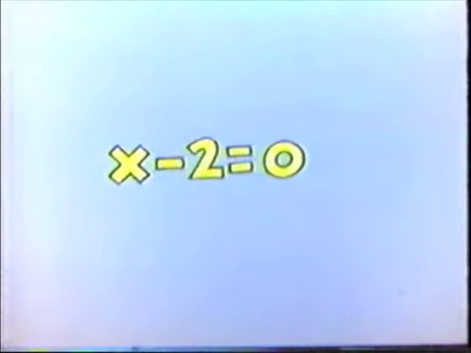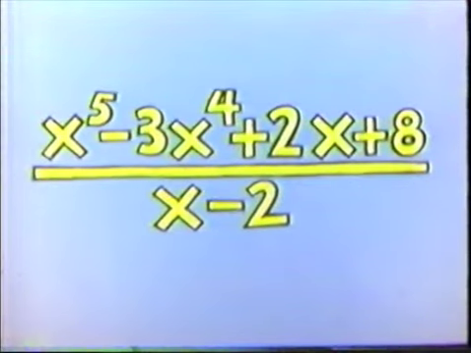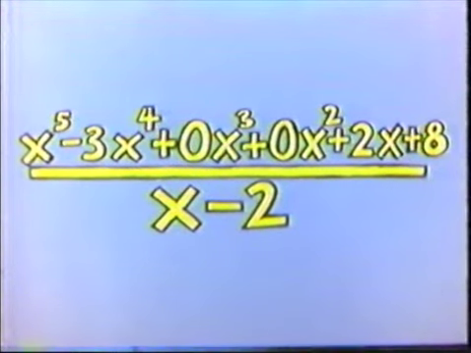Take the divisor, x minus 2, set it equal to 0, and solve for x. Dig? We call 2 the multiplier. Now, take the dividend in standard form and insert the missing terms with 0 coefficients. Next, we arrange the multiplier, 2, and the coefficients of the dividend on one line.